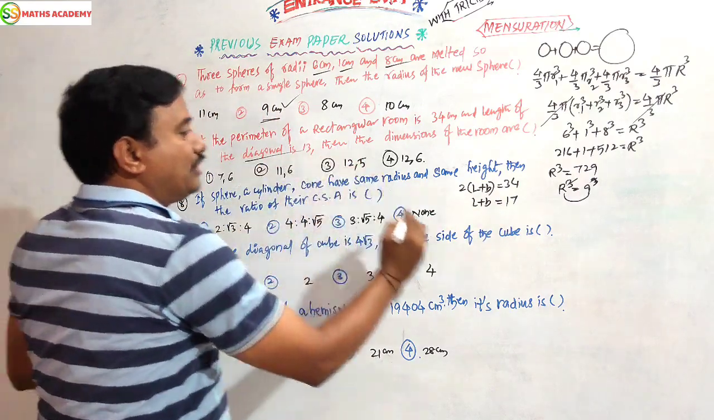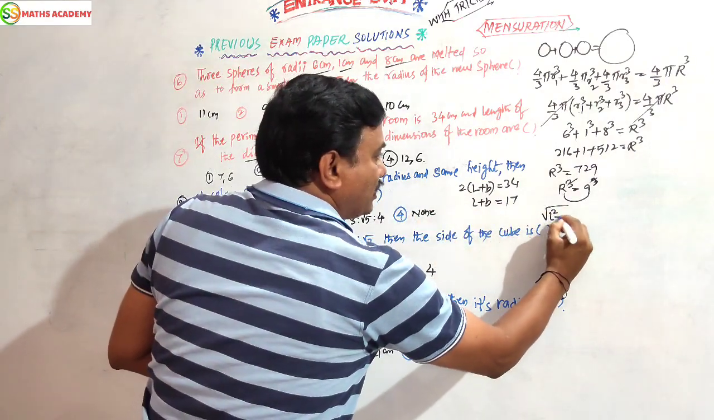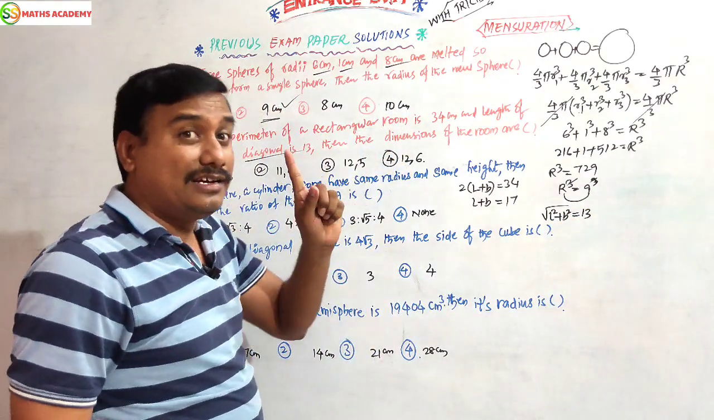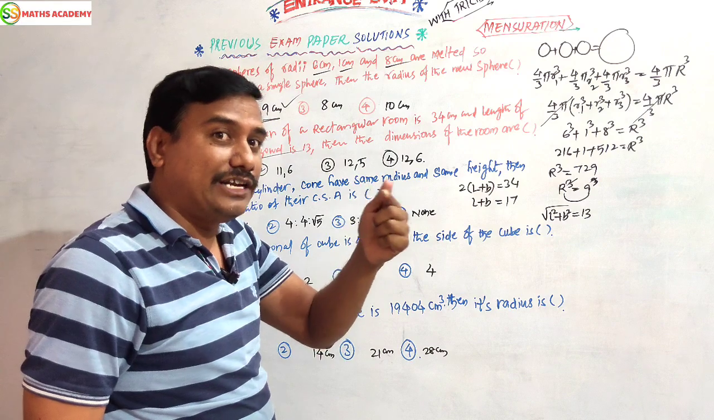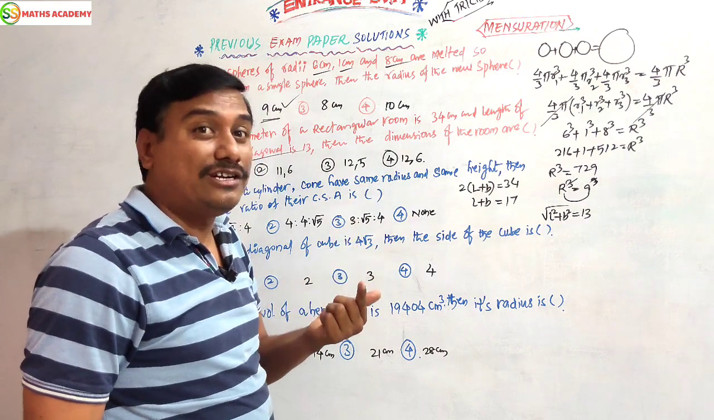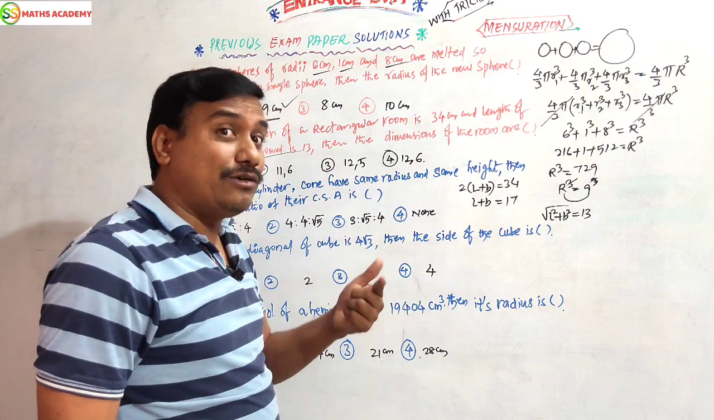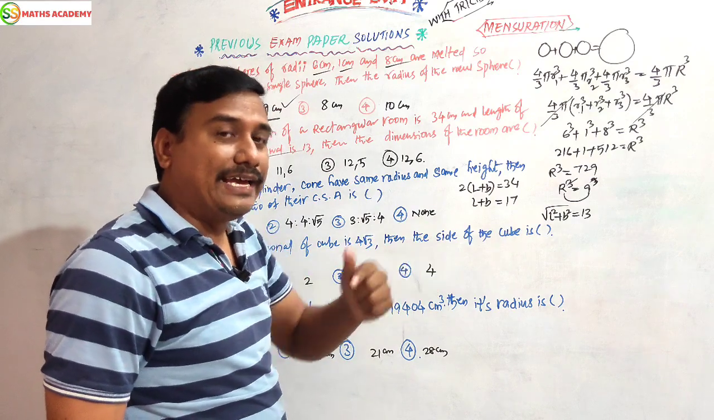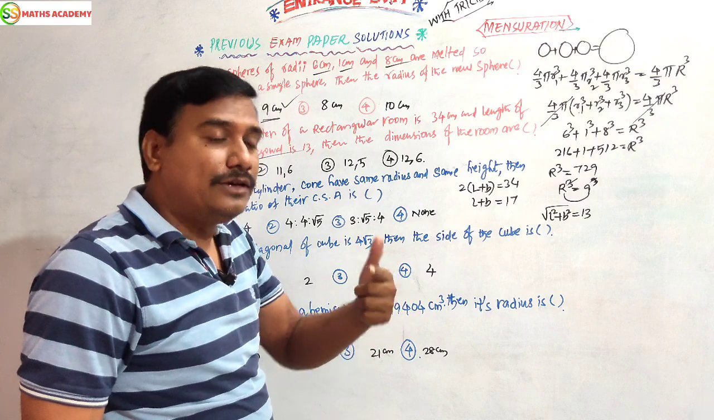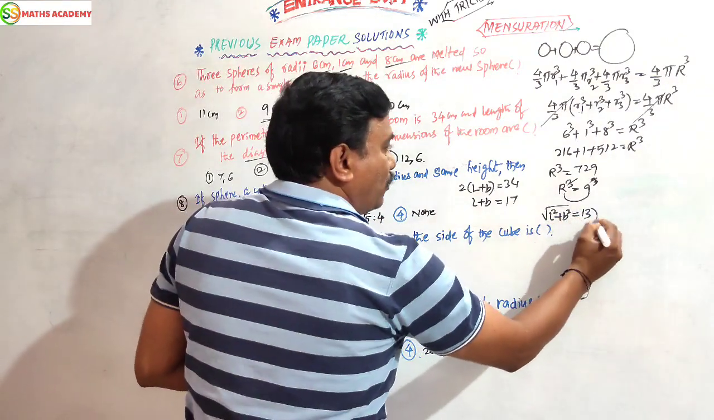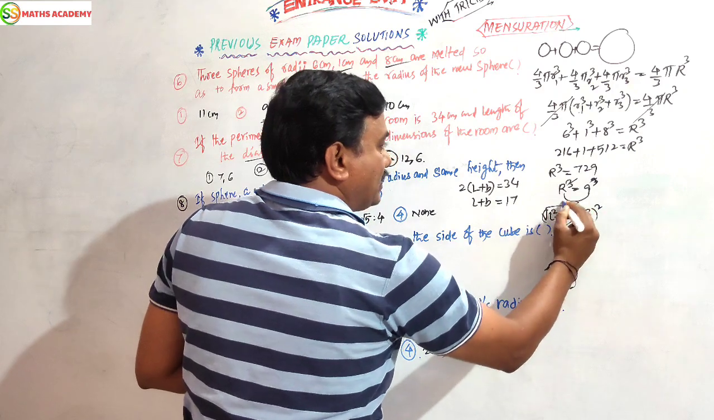Now the diagonal of a rectangle formula: root of L square plus B square equals 13, which is given. But what about the diagonal of a cuboid? Root of L square plus B square plus H square. The diagonal of a square is root 2 a. But what about the diagonal of a cube? Root 3 a. Right? Now, squaring on both sides, we should get it directly.